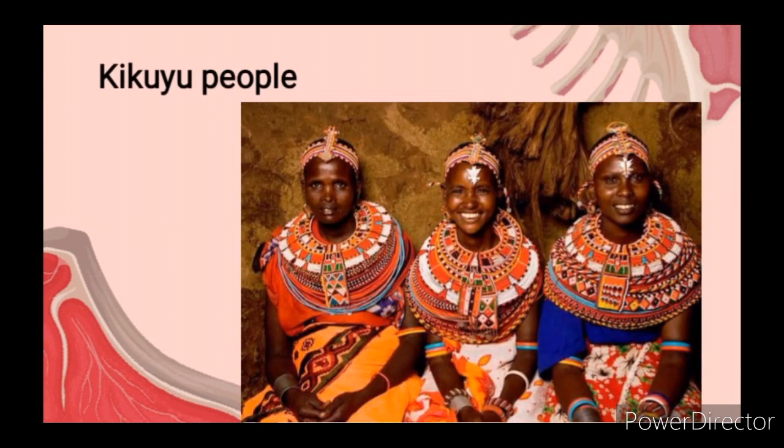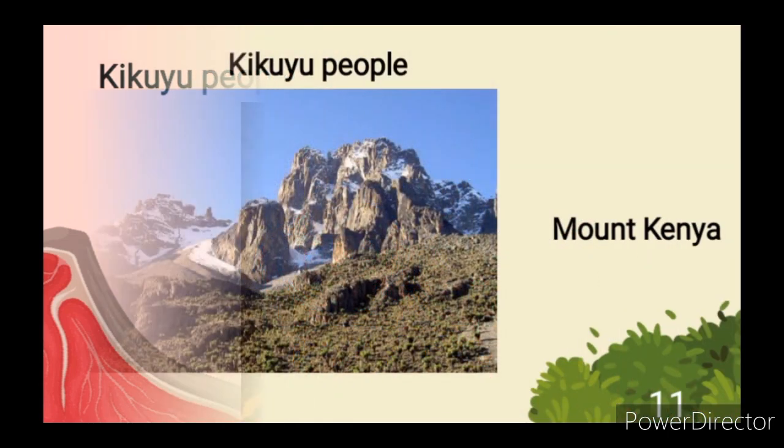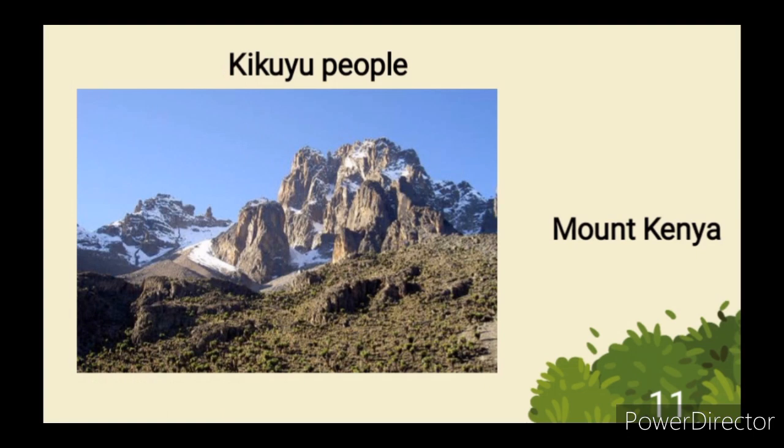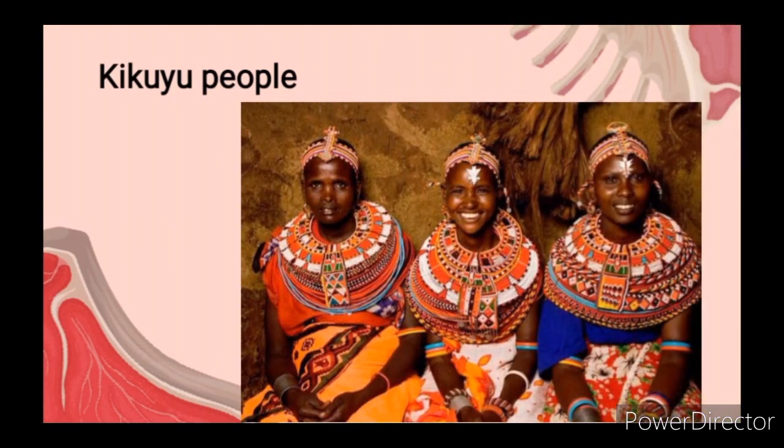Now let's go over to the Kikuyu people. These people are the largest ethnic group in Kenya. They are believed to have migrated from West Africa all the way to Kenya, and they settled around Mount Kenya. The Kikuyu people are majorly farmers who farm both food crops and cash crops. One of their major cash crops is coffee.